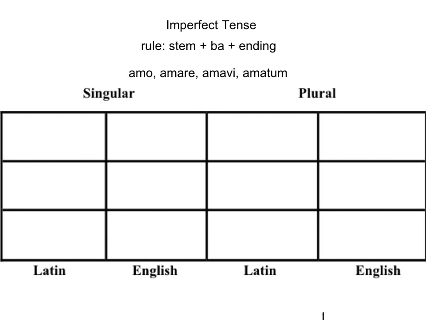Alright, this video is meant to explain to you the rules and examples for the imperfect tense. So, start at the top here. The imperfect tense is also referred to as just plain old past tense. So in English, we just call it the past tense. In Latin, we call it the imperfect tense.